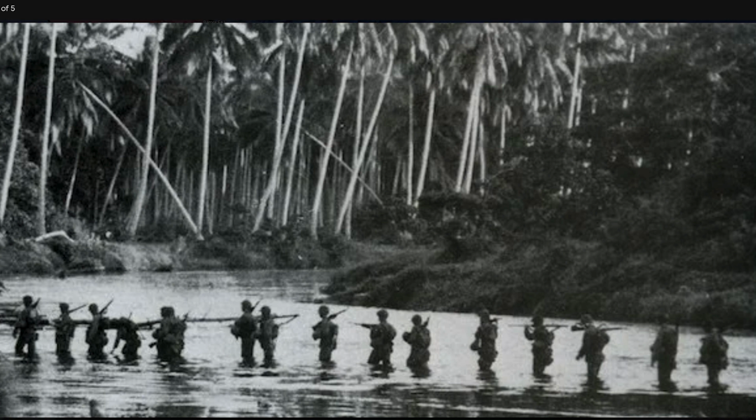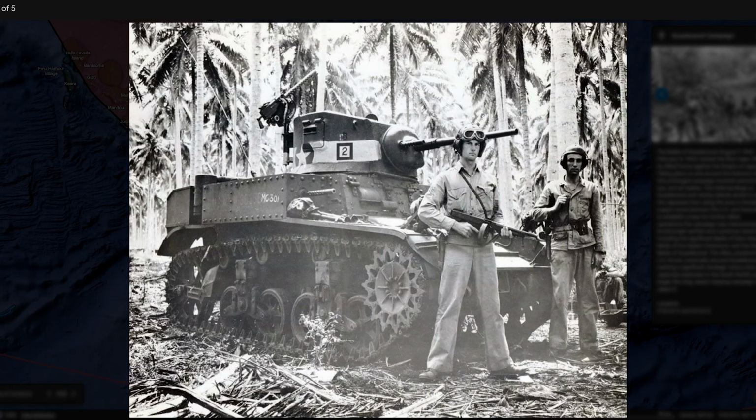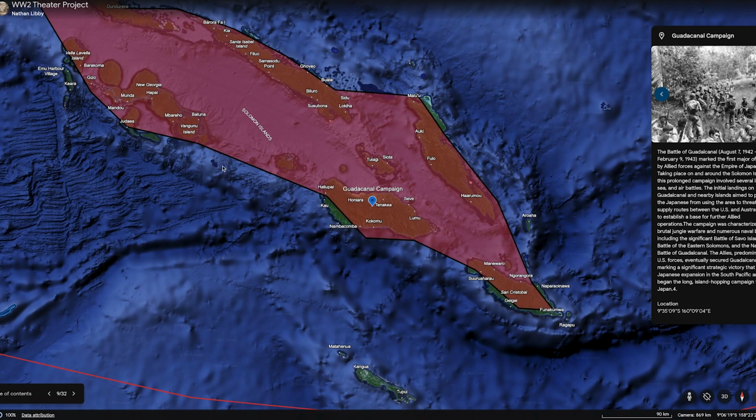The campaign was characterized by brutal jungle warfare and numerous naval battles, including the significant Battle of Savo Island, Battle of the Eastern Solomons, and the naval battle of Guadalcanal. The Allies, predominantly U.S. forces, eventually secured Guadalcanal, marking a significant strategic victory that stopped Japanese expansion in the South Pacific and began a long island-hopping campaign towards Japan.